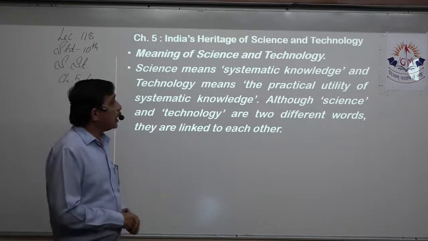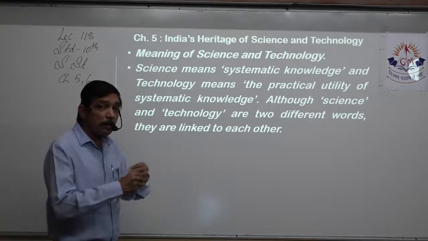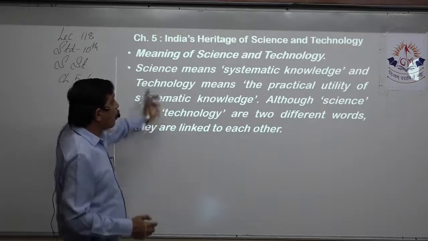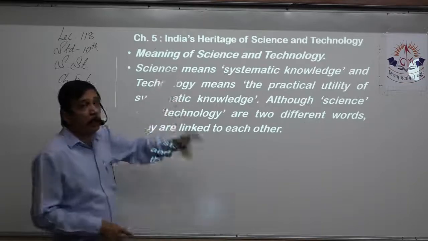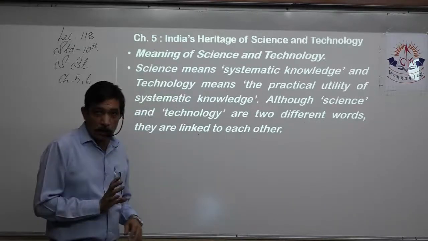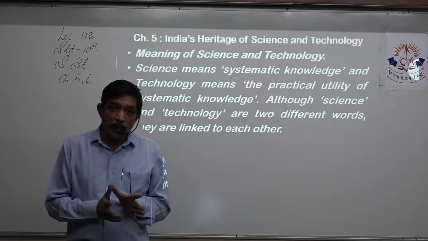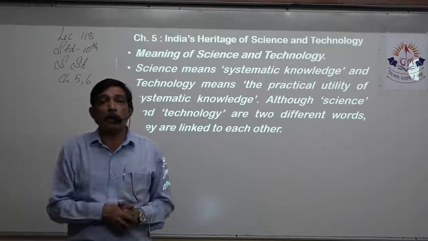What is the meaning of science? Science means a systematic knowledge. First we learn it, then we discover some truth in it, then we go ahead. So it is a systematic development or systematic knowledge. And technology means the practical utility of systematic knowledge. We observed a lot of things in science, and when we put that into practice, that is technology.